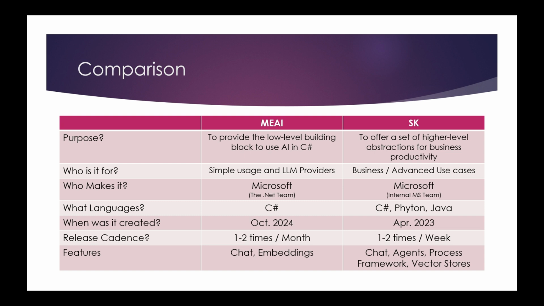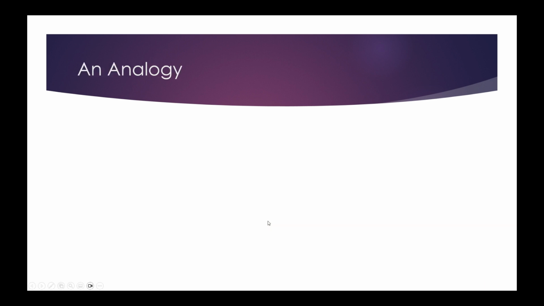In terms of features, MEAI has chat and embeddings, while semantic kernel has some higher level things like chat, embeddings in terms of vector stores, agents, process framework, and all the other things that we have talked about in the previous videos. But a better way to explain this than just a comparison is perhaps an analogy.